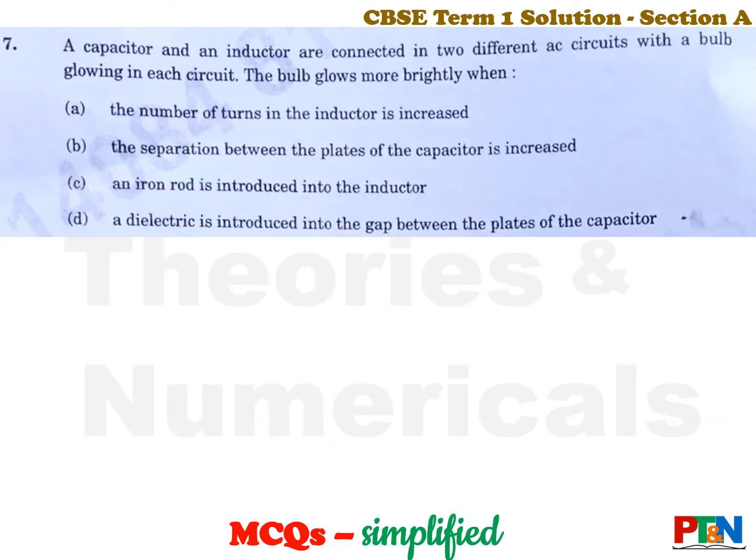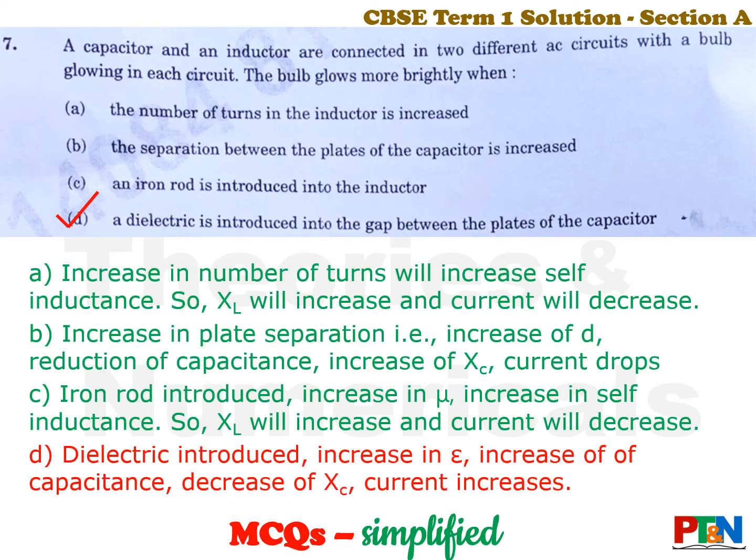Next question. A capacitor and an inductor are connected in two different AC circuits with a bulb glowing in each circuit. When will the bulb glow more brightly? Four actions have been given. Number of turns increased, separation between the plates of the capacitor increased, iron rod inserted into the inductor, dielectric inserted into the gap between the plates. In which case will the bulb glow brighter? Let's see the answer. The answer is option D.